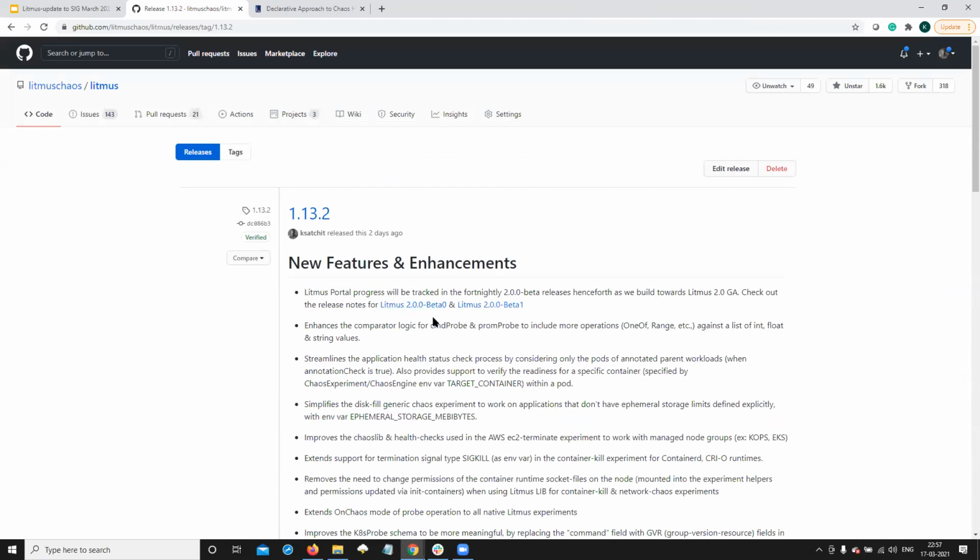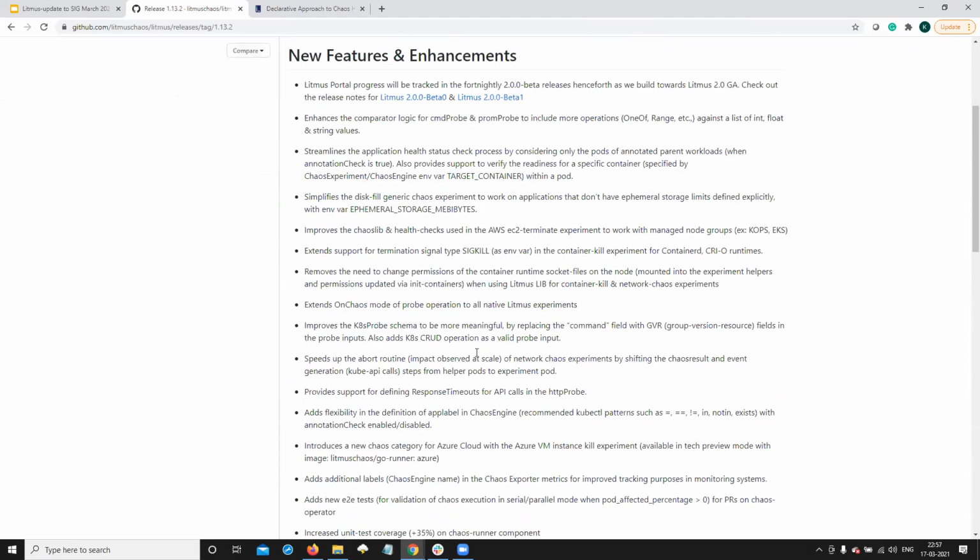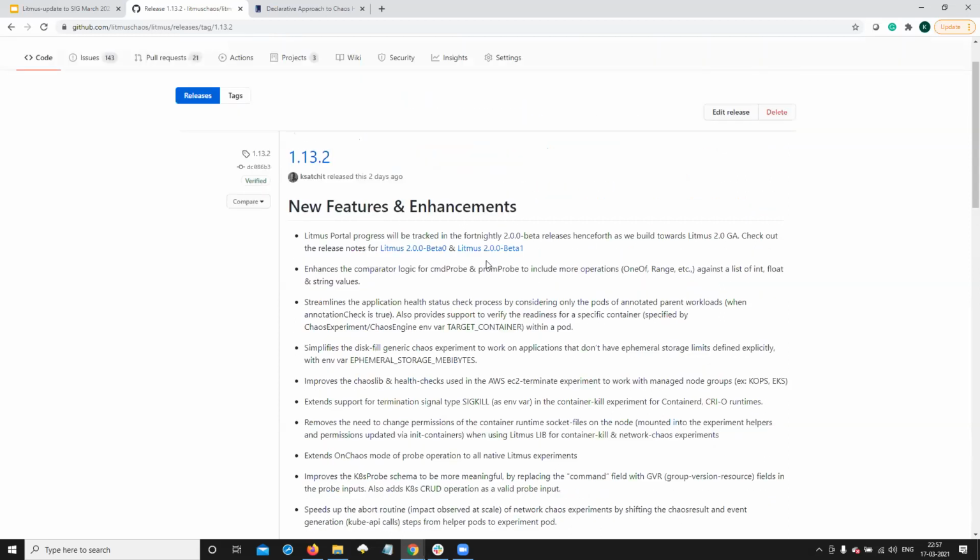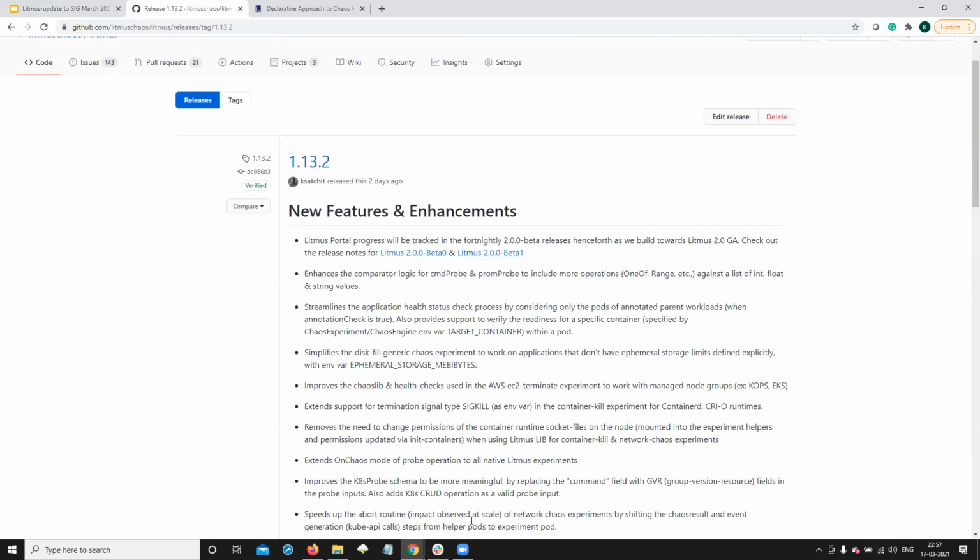This was a very quick run through of the enhancements we have for the backend side, the actual experiment. Are there any questions around these changes or any issues that you're facing and want to be tracked in our upcoming releases? We'll be happy to discuss those changes.